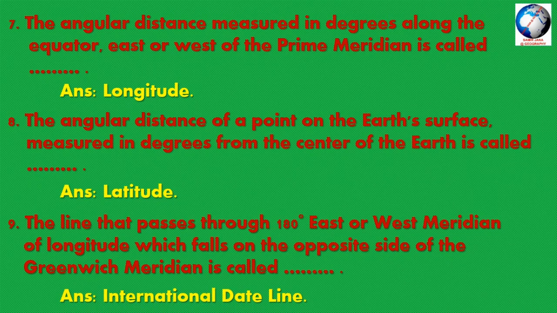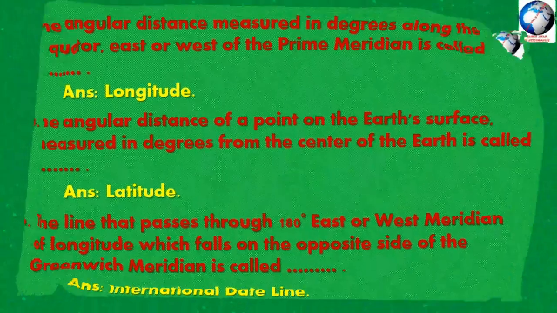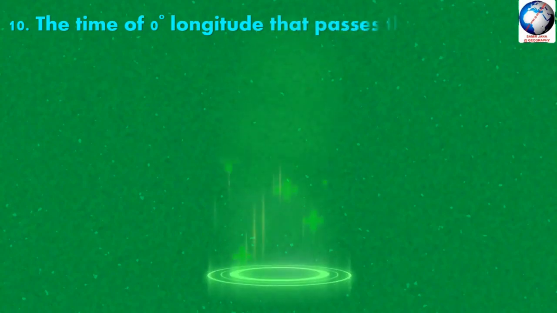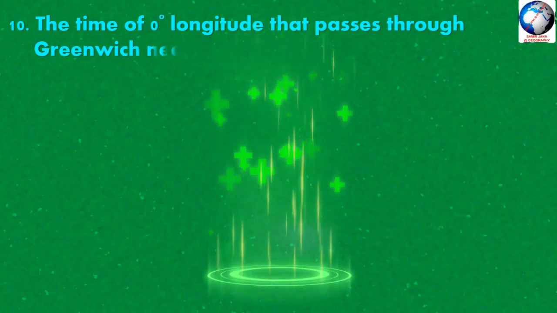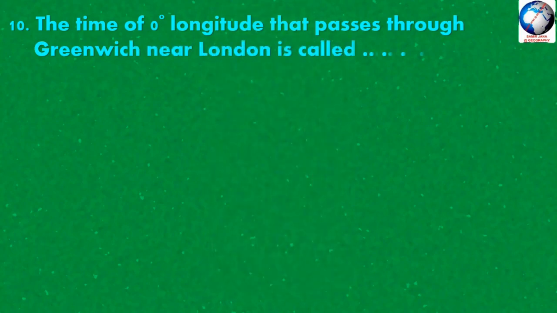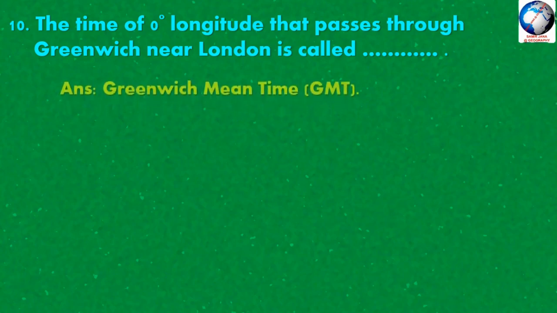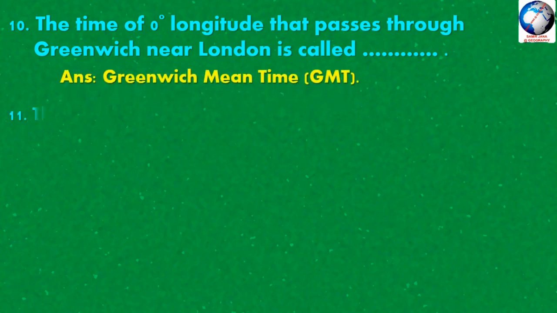And the answer is international date line. Question number 10: the time of 0 degree longitude that passes through Greenwich near London is called dash. And the right answer is Greenwich Mean Time or GMT.